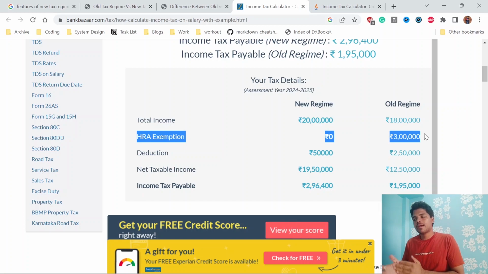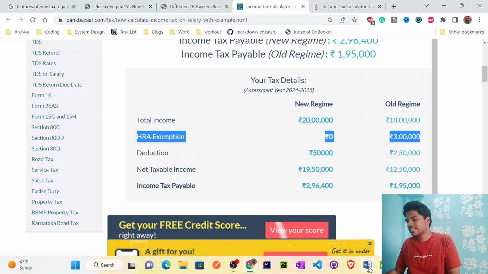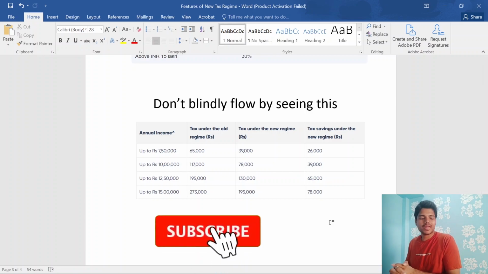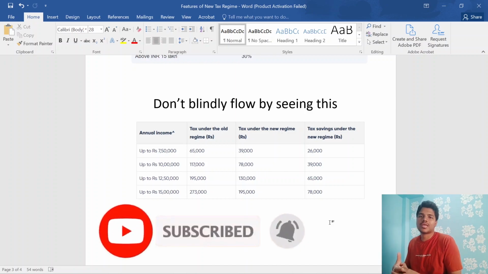Choose accordingly and don't just blindly follow these things. Don't fall into this trap, especially freshers who have a lot of investment opportunities in the future. So I think you got some clear idea about choosing the old tax and new tax regime.